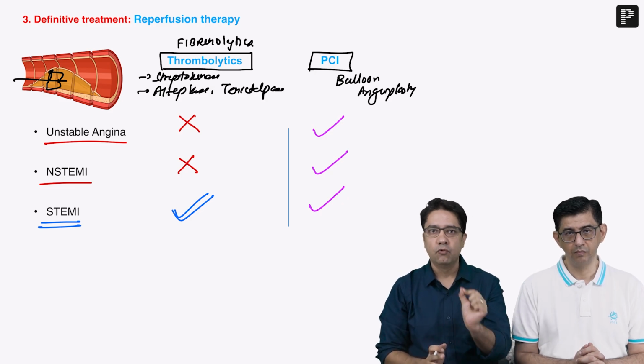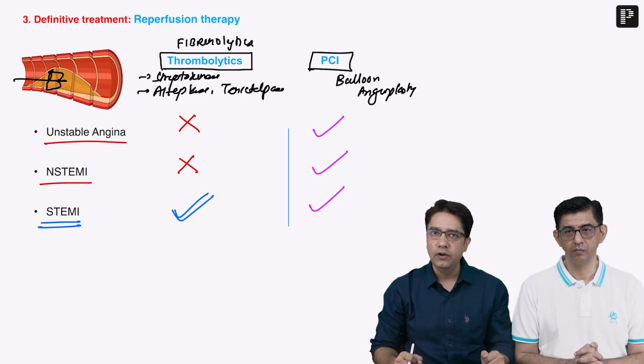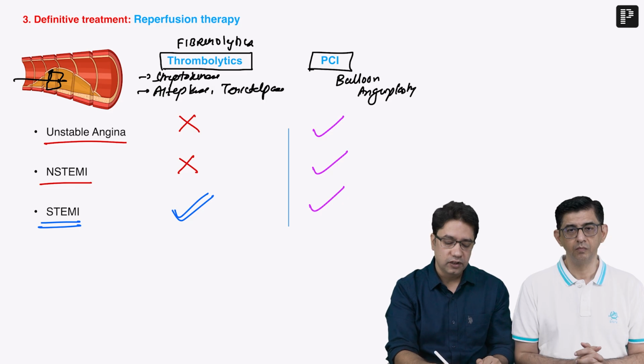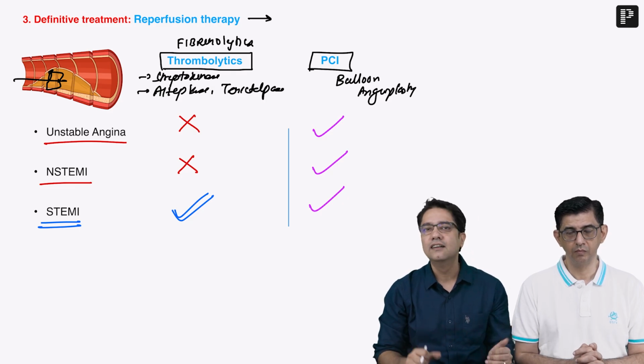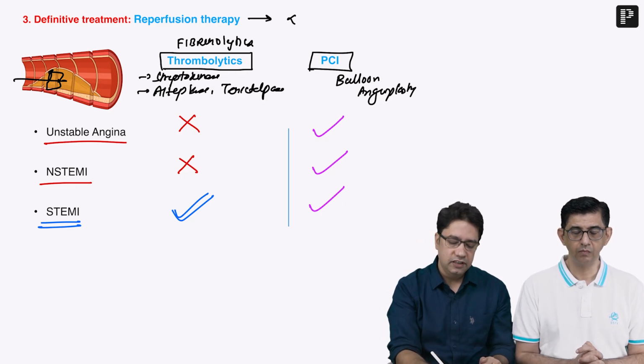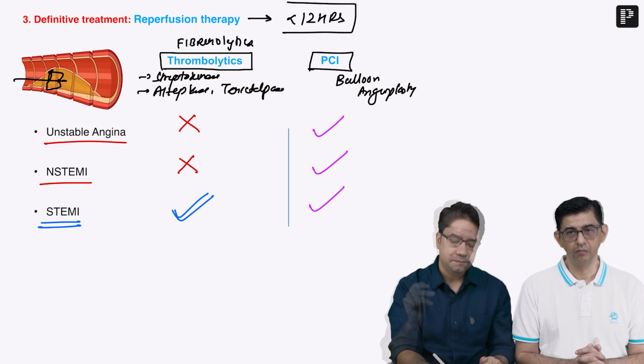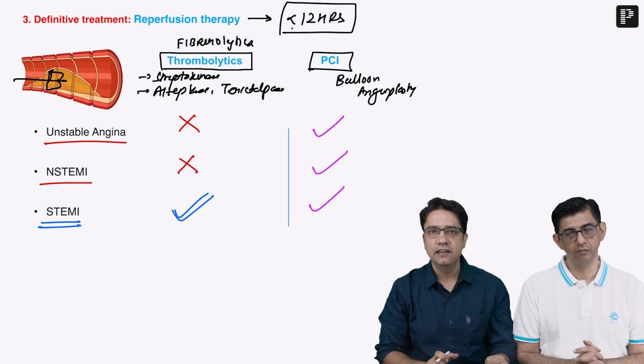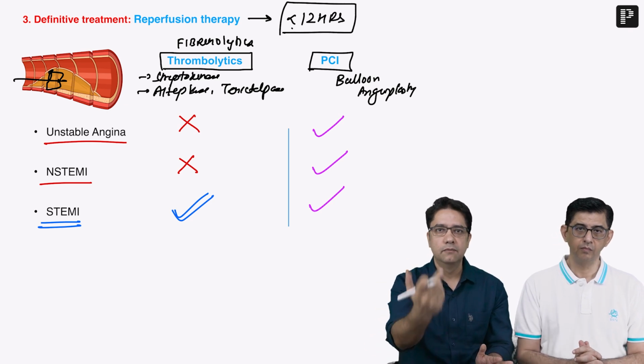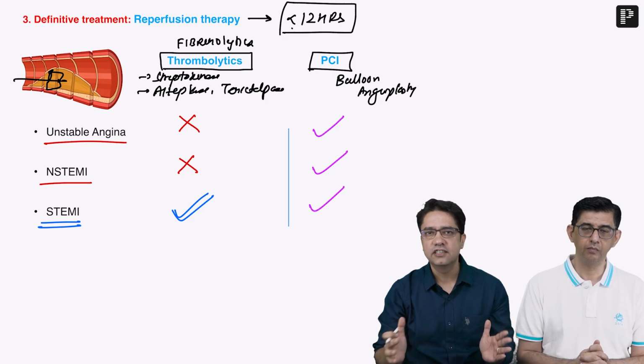Now the point is, what is the ideal time of doing reperfusion therapy or opening of coronary artery? Ideally, it should be done as early as possible, but it should be done within 12 hours of MI. Now, imagine a patient is having MI at home. He's coming through a car, he will come to your emergency. It will waste a lot of time.